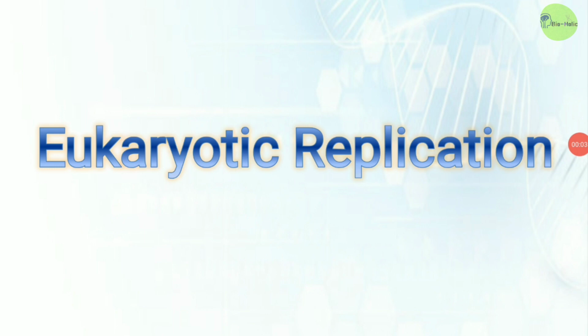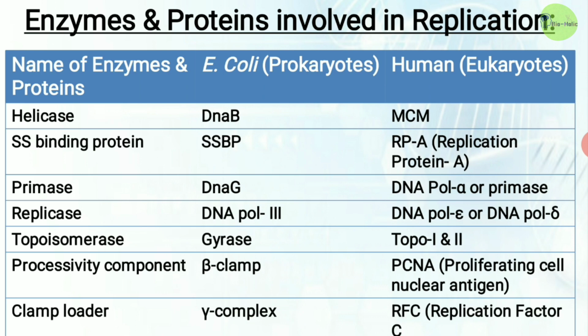Today I'm going to discuss mainly the DNA replication process in eukaryotes. Before starting, we must remember this chart, which is very important, guys. In this chart, we can see the names of various enzymes and proteins involved in the replication process, mainly in prokaryotes like E. coli and in eukaryotes like human. In the first part of this video, I discussed the names and functions of various enzymes involved in prokaryotic replication. Though the functions are similar in eukaryotes as in prokaryotes, their names are quite different.